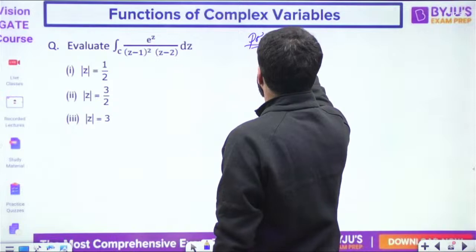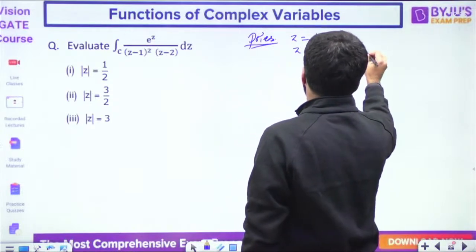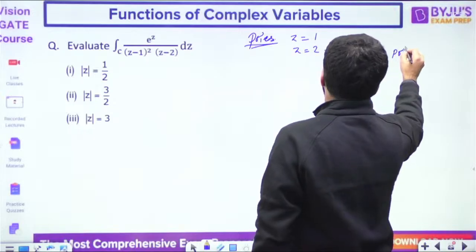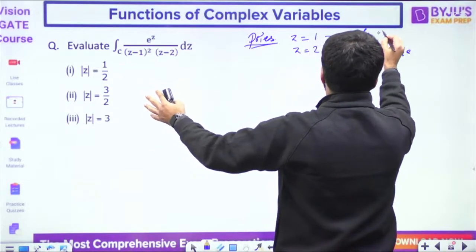What are the poles here? Z equal to 1 and Z equal to 2. Z equal to 2 is a simple pole, because it is Z minus 2 to the power 1. But Z equal to 1 is a pole of order 2.